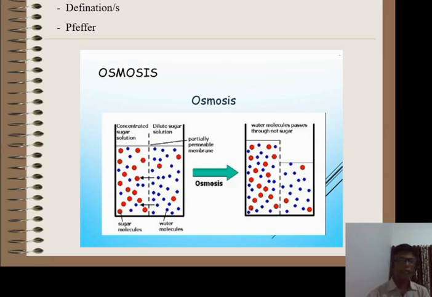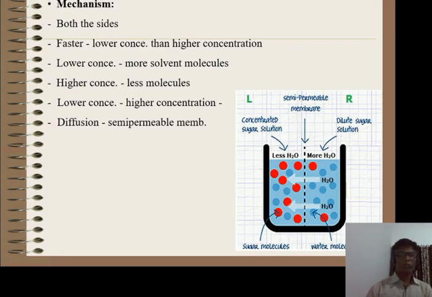Now we'll see the mechanism of osmosis. Meaning, how does the movement of water molecules take place from the region of lower concentration to the region of higher concentration? What is the reason behind this? That's why the next point is mechanism. Actually, what happens during osmosis?